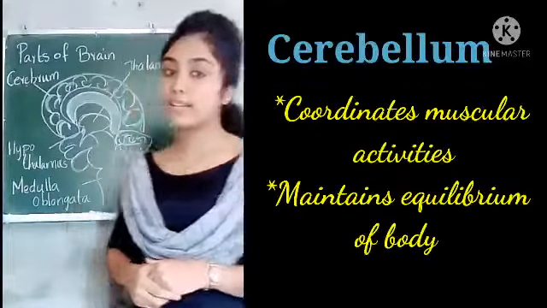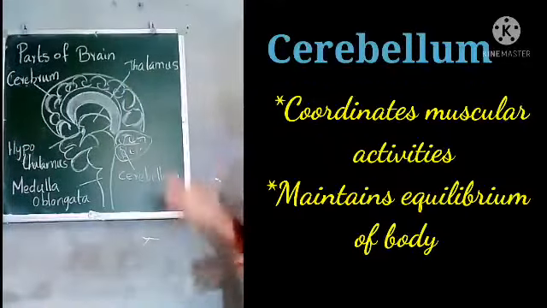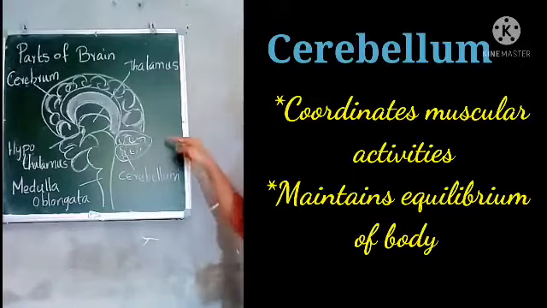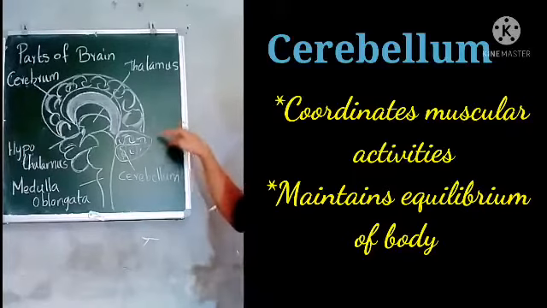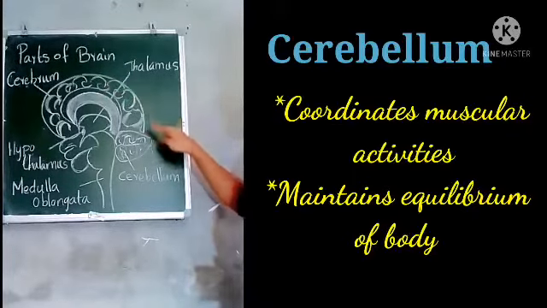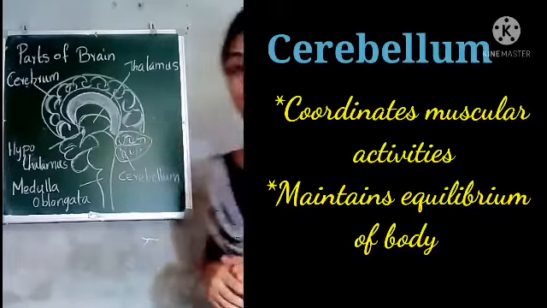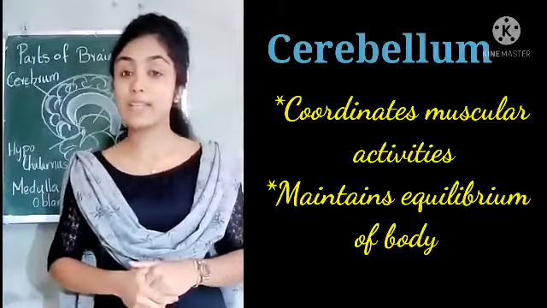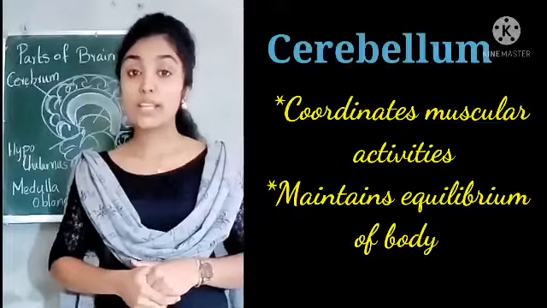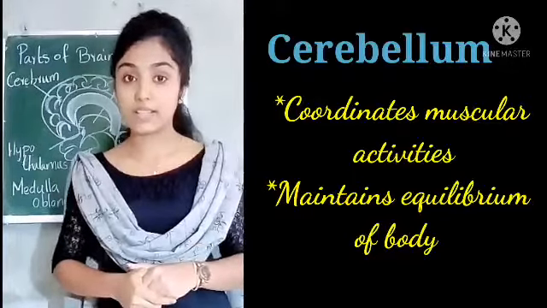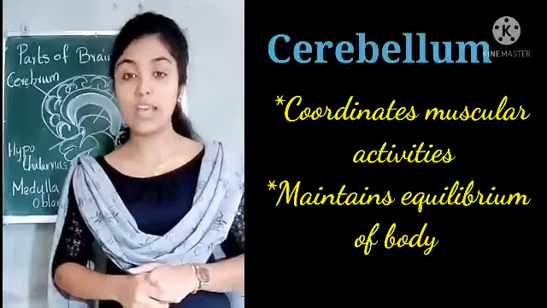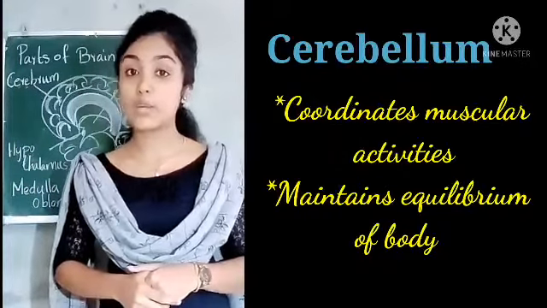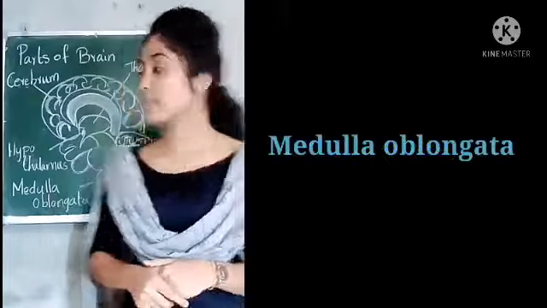Okay, now let us learn the next part of the brain, the cerebellum. You can see the cerebellum behind the cerebrum. The location of the cerebellum is behind the cerebrum. And what is the function of the cerebellum? The cerebellum coordinates the muscular activities in our body, and it also maintains equilibrium in our body.